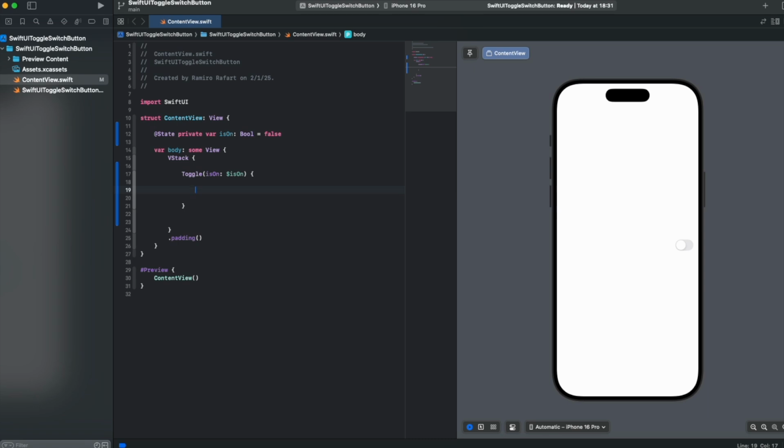For example, in this toggle we can put a conditional, that is an if that shows a text view if the Wi-Fi is on. Now the toggle switch is created in the Xcode canvas. If isOn, it shows the text view.